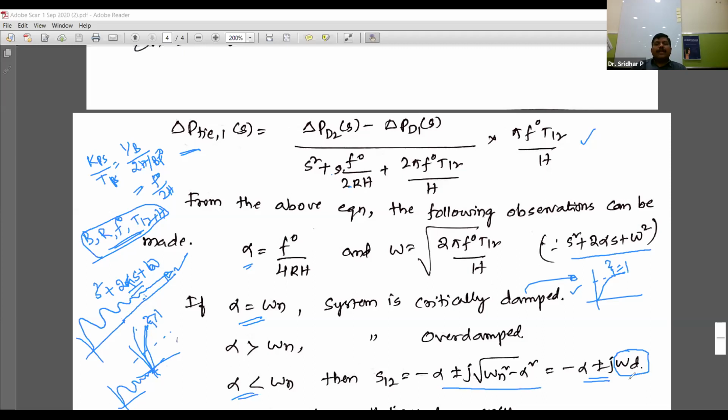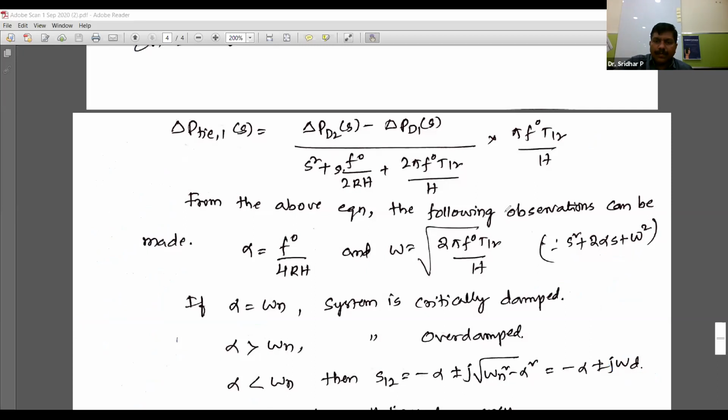So minus alpha plus or minus j omega d. This omega d is nothing but the oscillating frequency. Omega d is the square root of omega n square minus alpha square. Already omega n is there, and alpha is also there. You substitute those values in the expression.